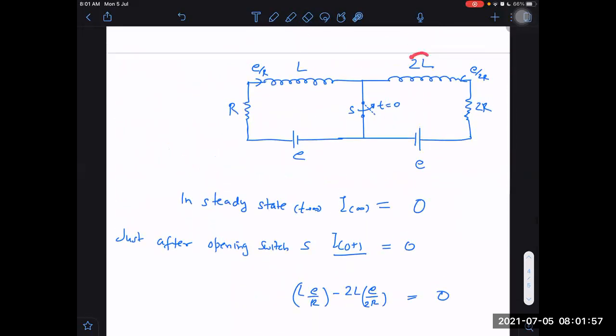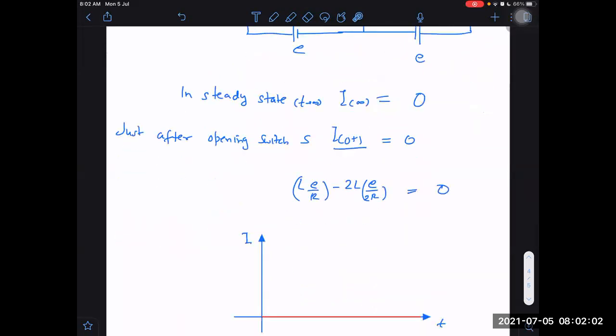Here also, I may change this situation. If I change it from 2L to L only, let us say it is L, then would it be 0? No. What would be I0 plus? Conservation of flux I will have to apply. E by 2R. L plus 2L into I net. It is L1 I1 plus L2 I2 is equal to L1 plus L2, or there could be L3 also, into I net final. But I1 and I2 have to be taken with proper sign.